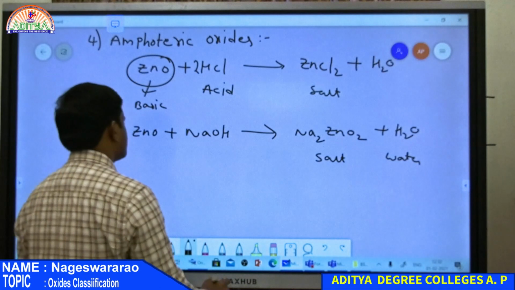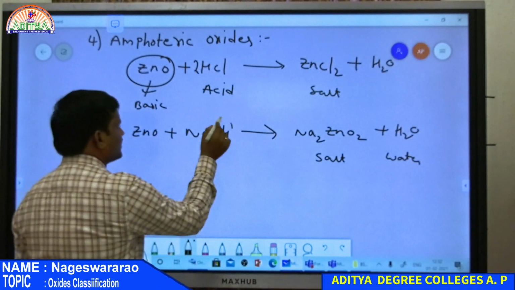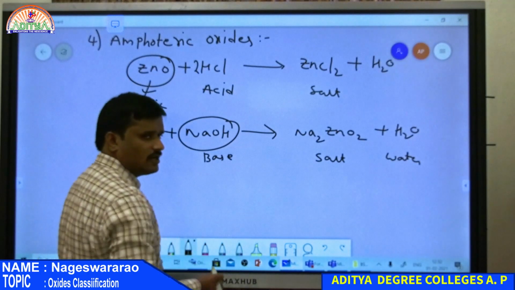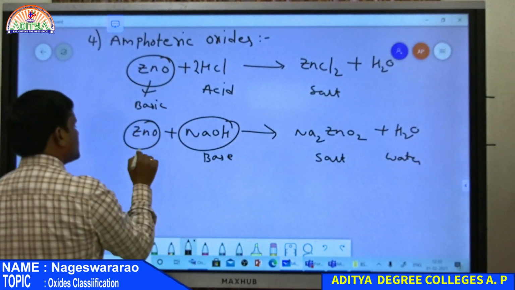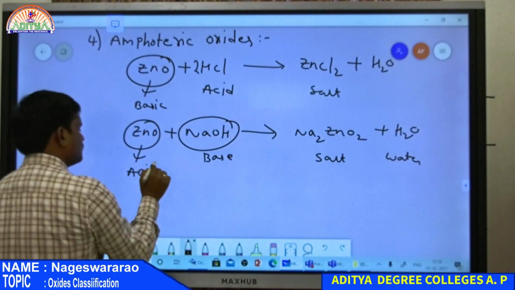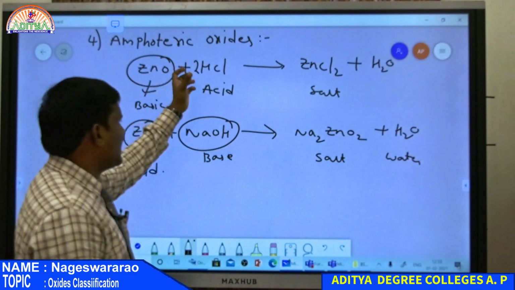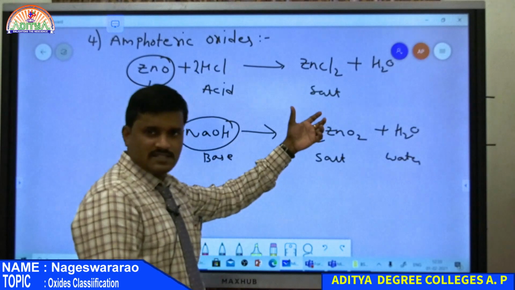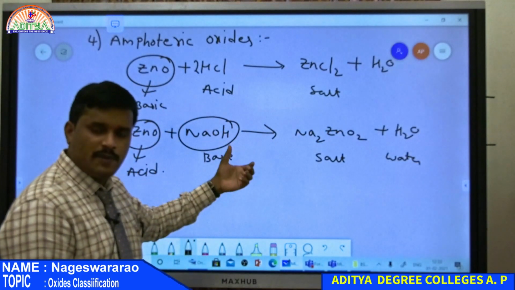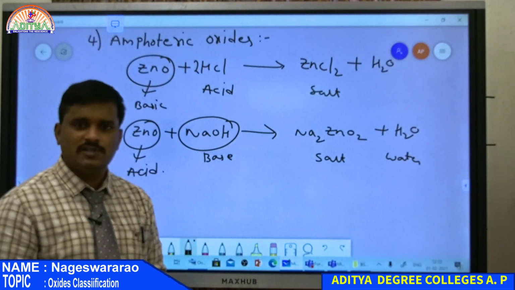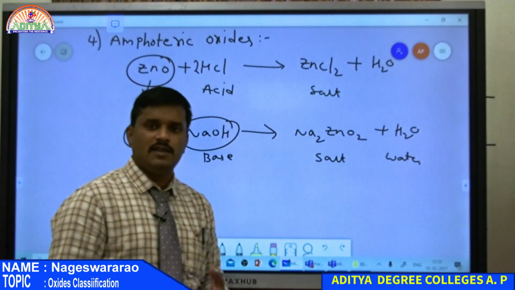So in this case, ZnO reacted with a base, that is strong base NaOH, gives a salt. That means ZnO behaves as acidic in nature. Therefore, zinc oxide reacted with acid gives salt. Similarly, zinc oxide reacted with the base again forms salt. It means zinc oxide behaves as both acidic as well as basic in nature.